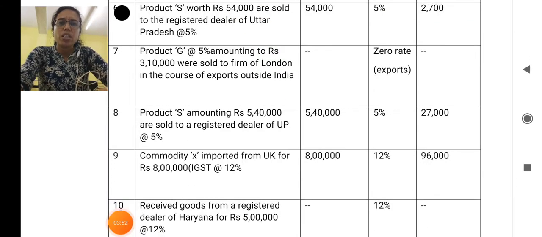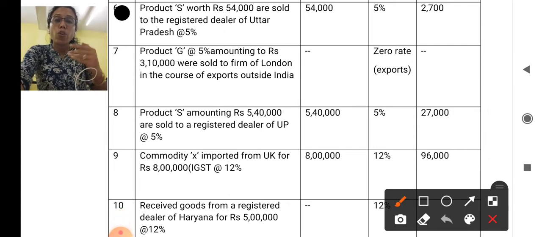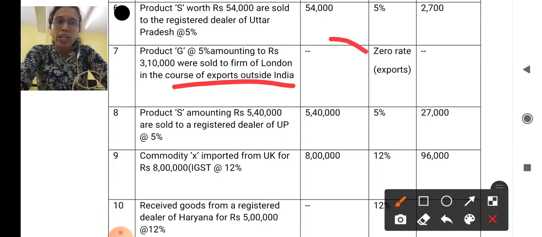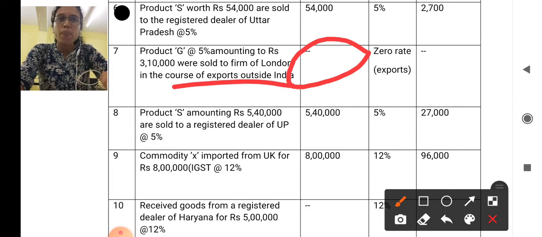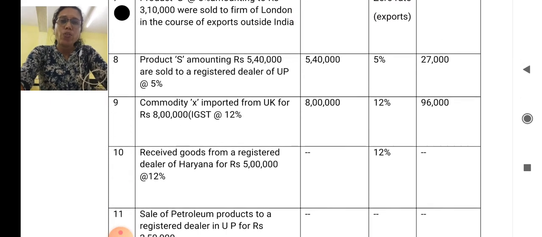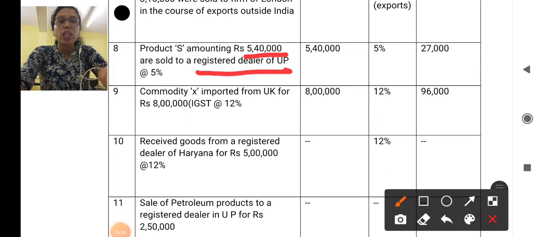The seventh one is that product G 5% amounting to rupees 3,10,000 were sold to a firm of London in the course of export outside India. So when we export the goods to a foreign country, obviously it attracts IGST, right? But for the timing, IGST is considered as zero rated, so it is not taxable. So we have not taken the amount in taxable turnover column, and therefore the amount of tax is also taken as nil. Eighth one is that product S amounting to rupees 5,40,000 are sold to registered dealer in UP.